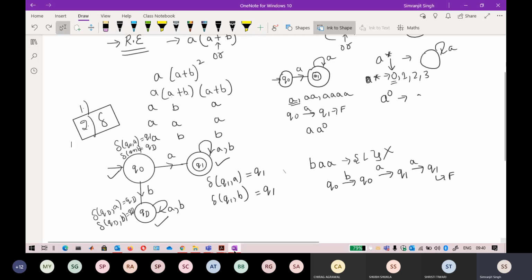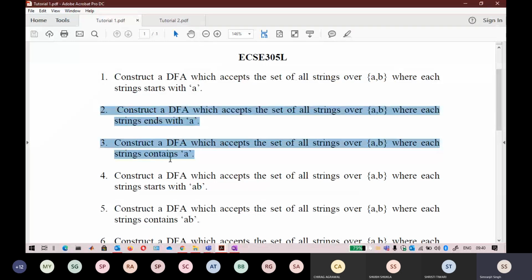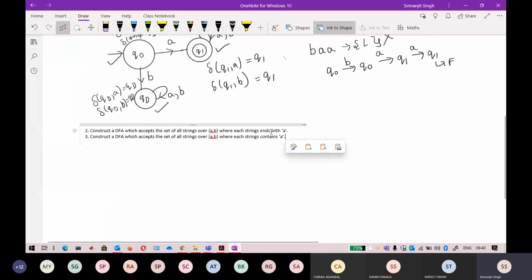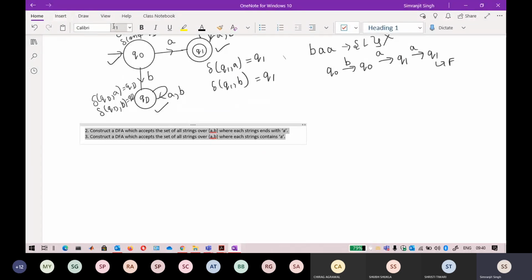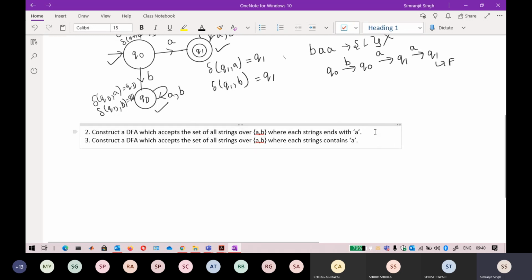Now just try the second and third questions yourself. I think you can easily do this. Send me the solution in the chat, so you know the drill. If you have any doubt, this is the tutorial part, so ask any doubt that comes to your mind. The students are also fewer now, so I can clear it up if you have any. Just try these two questions and post your solution in the chat box.